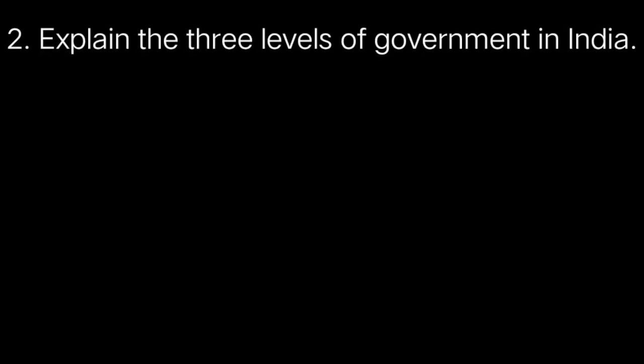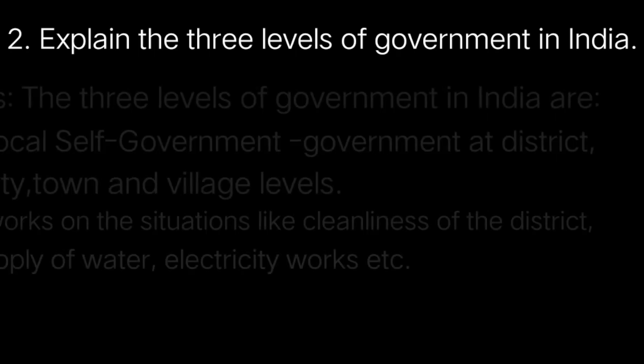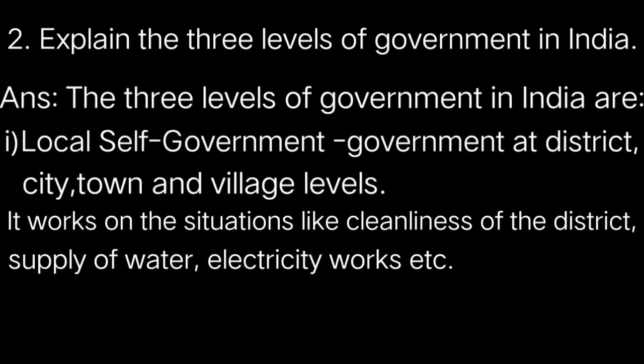Moving on to the second question. Explain 3 levels of government in India. Answer, the 3 levels of government in India are number 1 local self-government, government at district, city, town and village levels. It works on the situations like cleanliness of the district, supply of water, electricity works, etc.